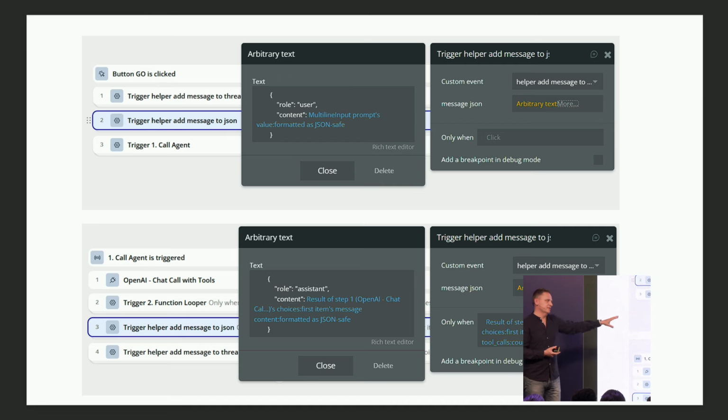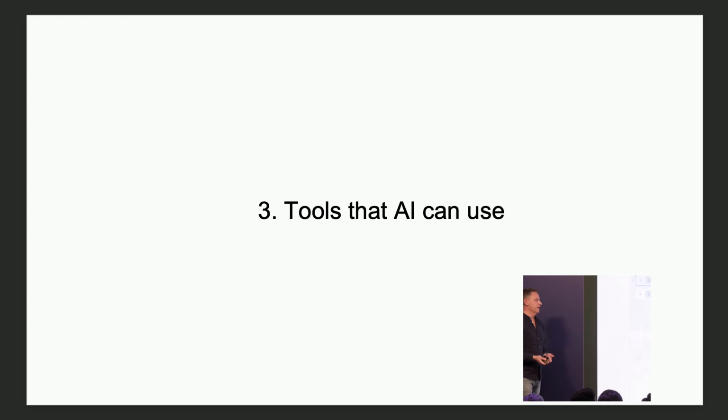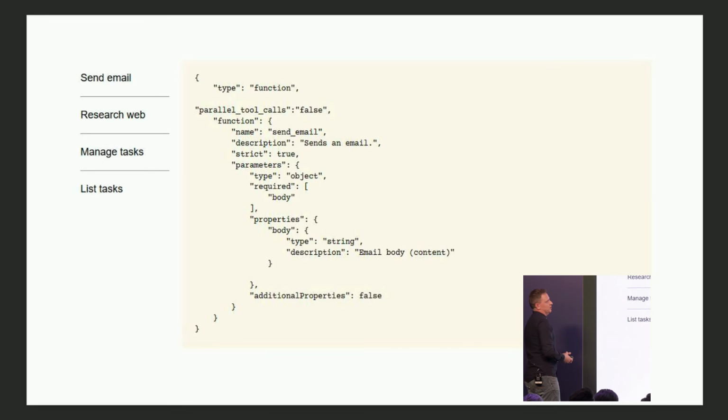90% of use cases, this is enough. So this is how I built this example app. Every time the user asks, I add it to the list of questions, and the assistant's answers go to the list of answers. And I put all of these messages in another prompt. The most important part: tools that AI can use. What are these tools? The tools are just JSON.